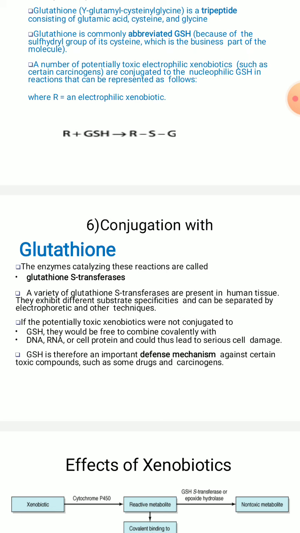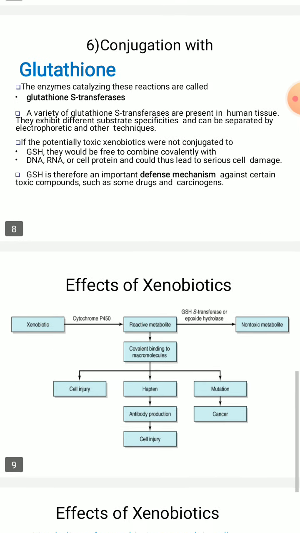If potentially toxic xenobiotics were not conjugated to GSH, they would be free to combine covalently with DNA, RNA or any cell protein, and could thus lead to serious cell damage. So GSH acts as a very important defense mechanism against toxic compounds, such as drugs or carcinogens.